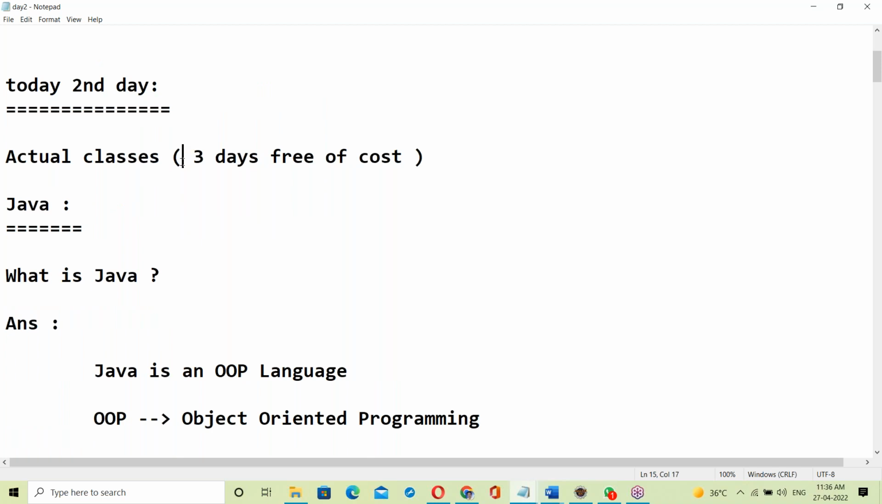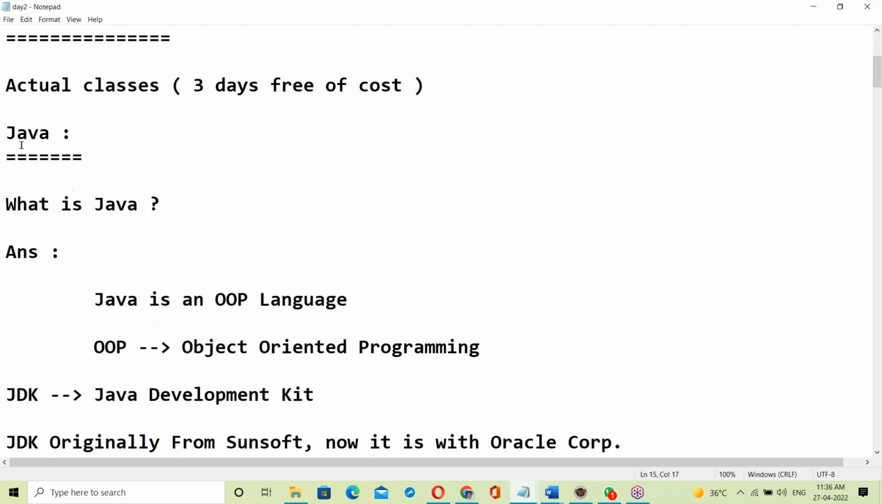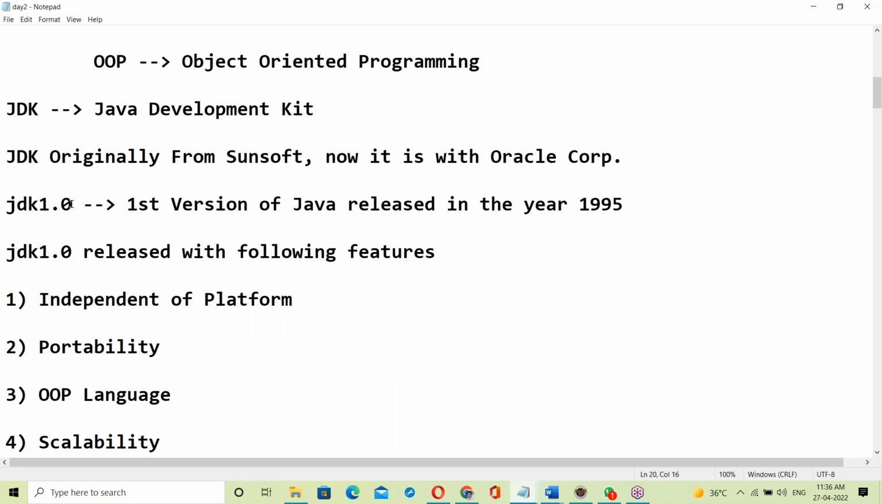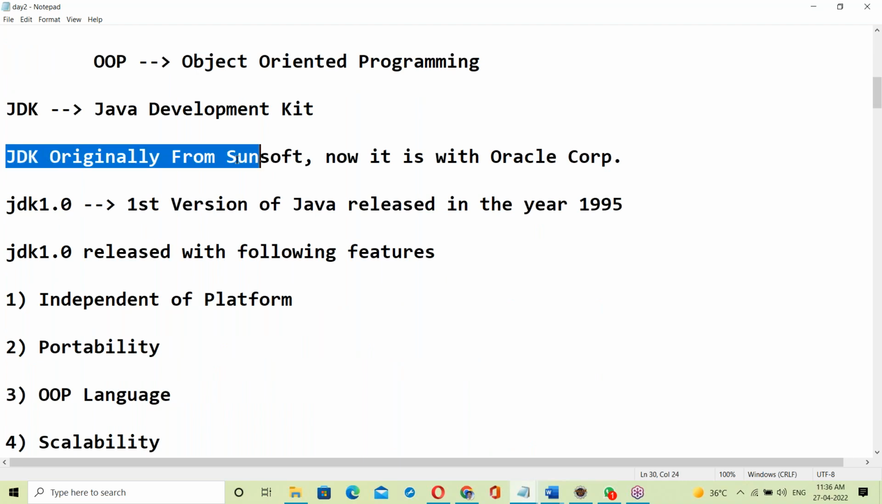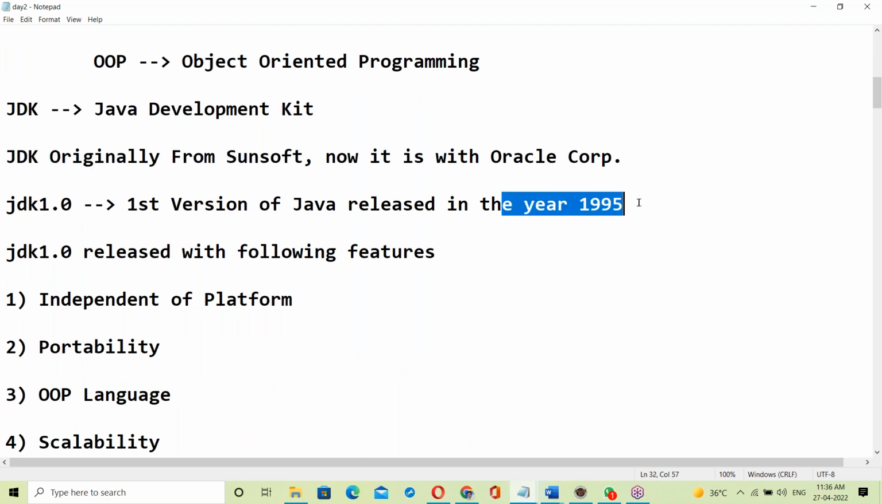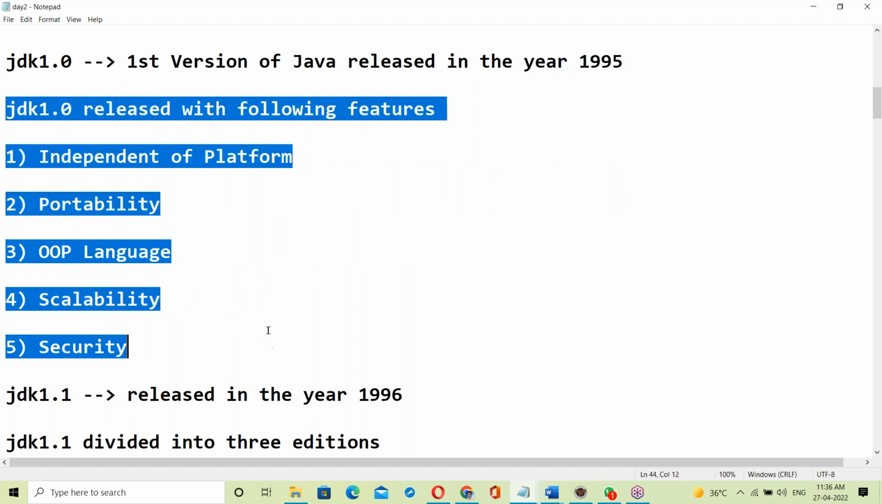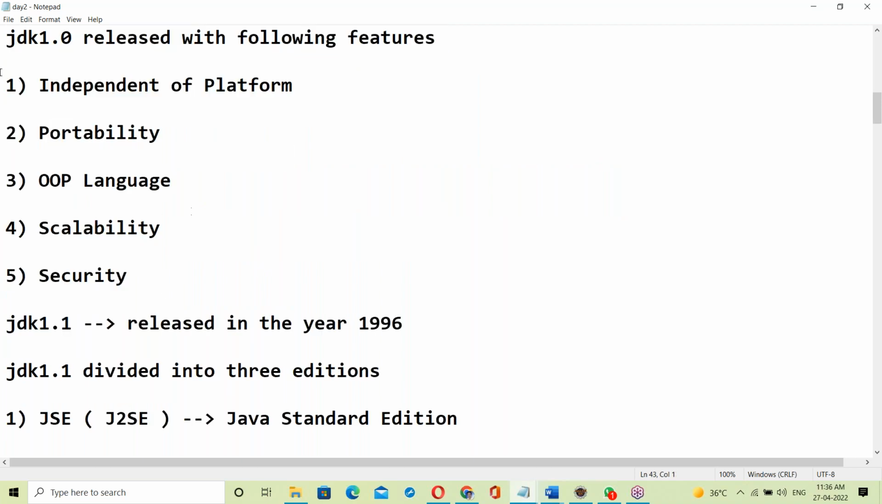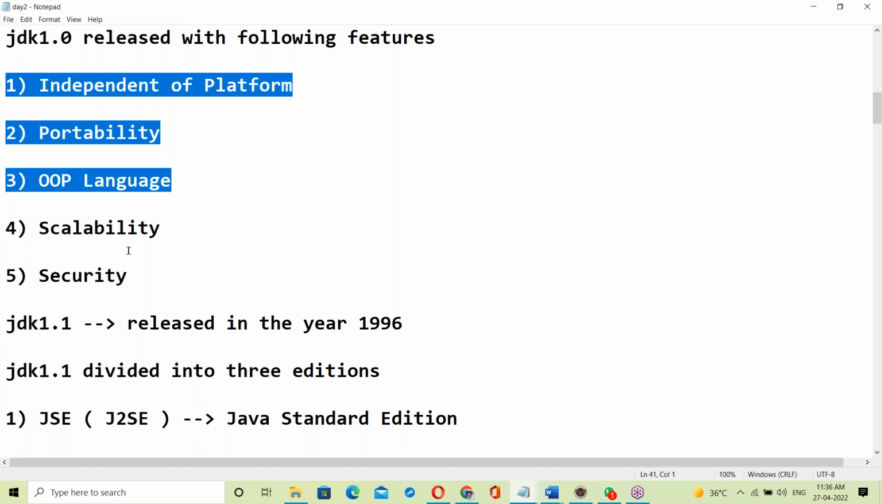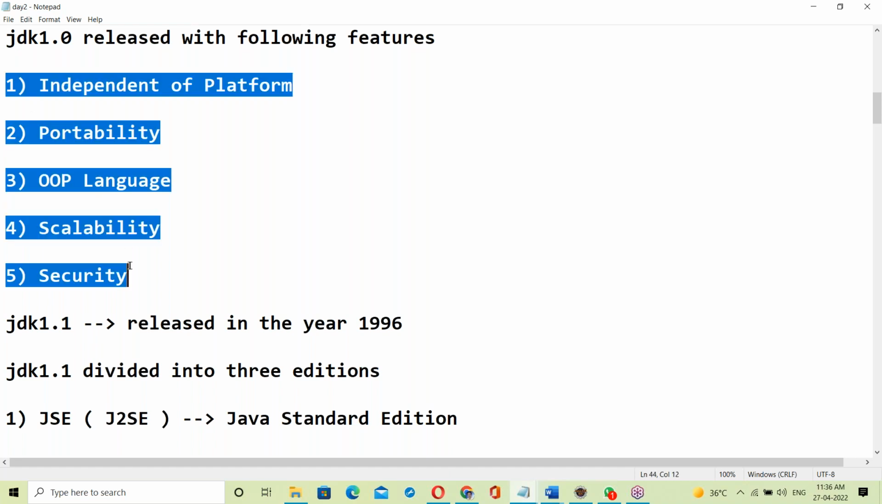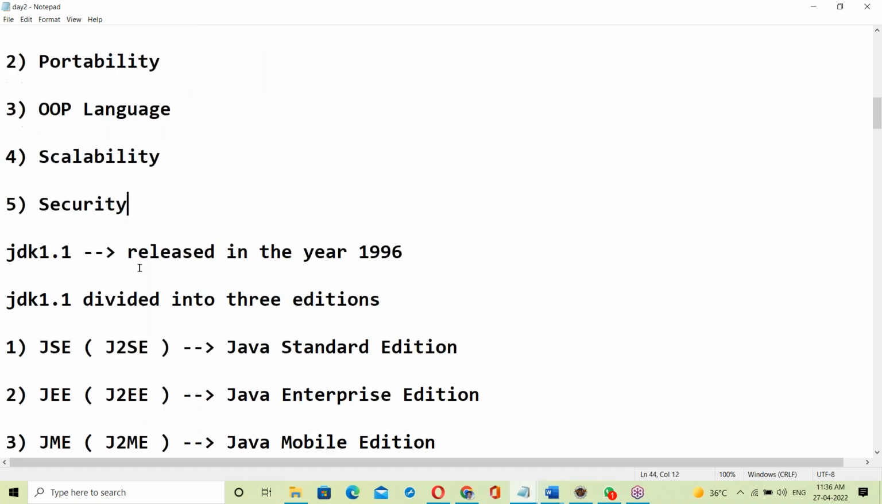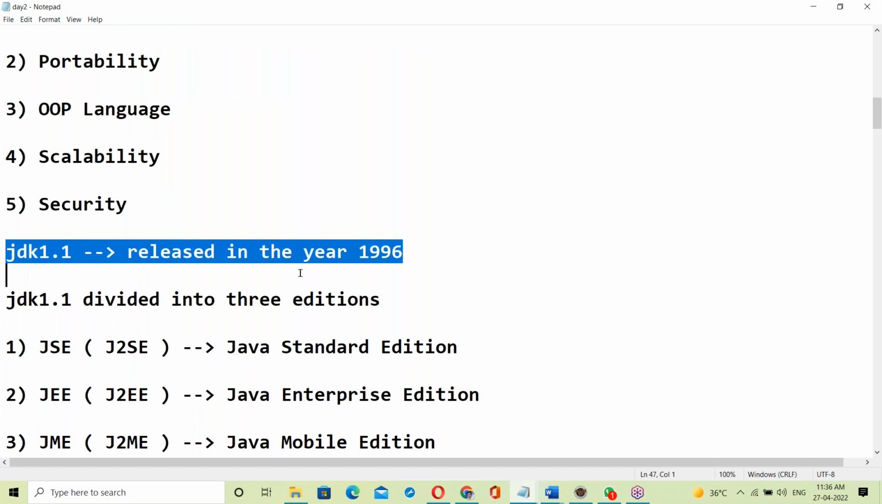On the second day: what is Java, when Java was released, and the initial features of Java. A list of initial features was given. We'll discuss them today; today's topic is this only.